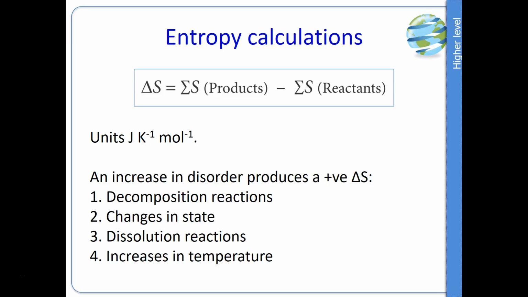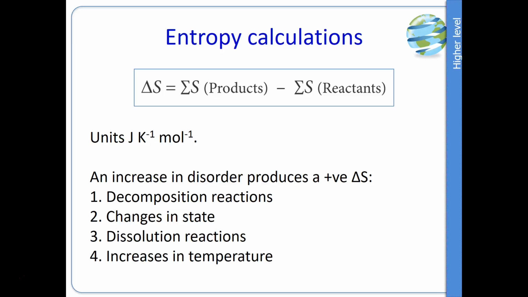We can calculate entropy using this equation. So we've seen products minus reactants before when we've looked at enthalpy, and it's the same for entropy. So the entropy change is the sum of the products and their entropy minus the sum of the reactants and their entropy. But the units are different to enthalpy. The units of entropy are joules per Kelvin per mole.